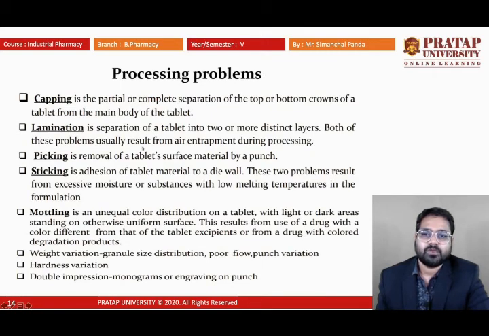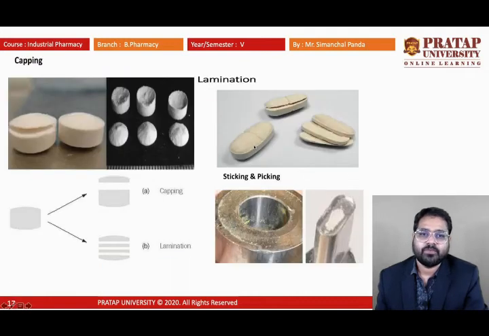Both of these problems usually result from air entrapment during the process. Here I will show you the lamination. Capping and lamination, that is the difference. Capping means just the upper removal of the tablet, but in lamination we can see different layers. They can be separated due to some air bubble, or due to non-uniform granulation time. If moisture is not removed properly, this type of problem may generally happen.